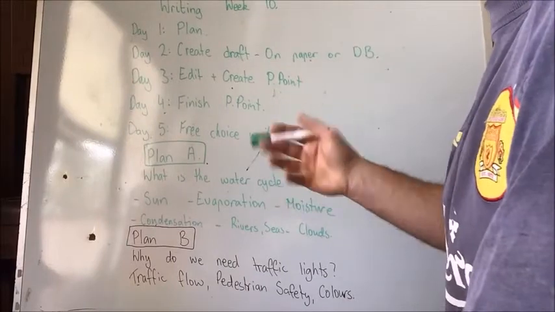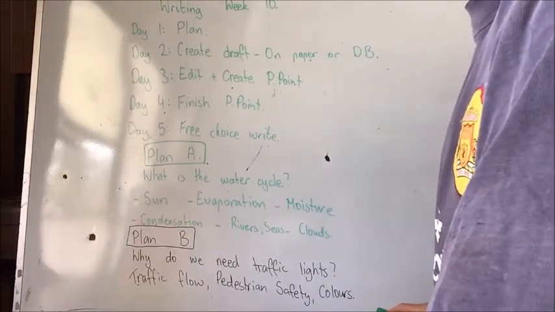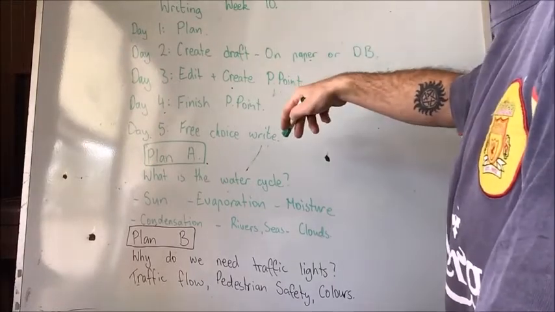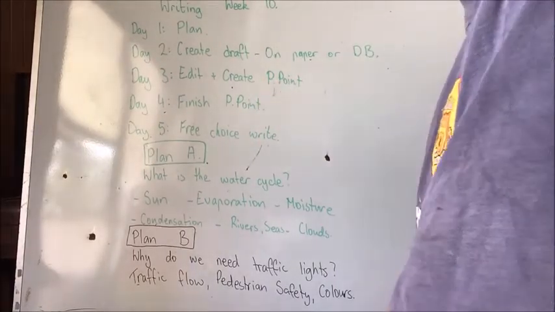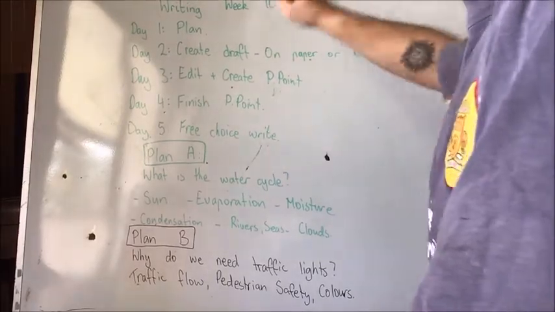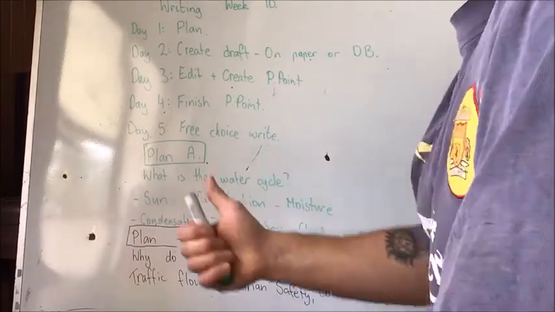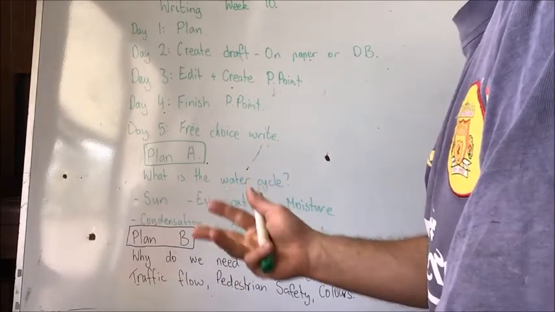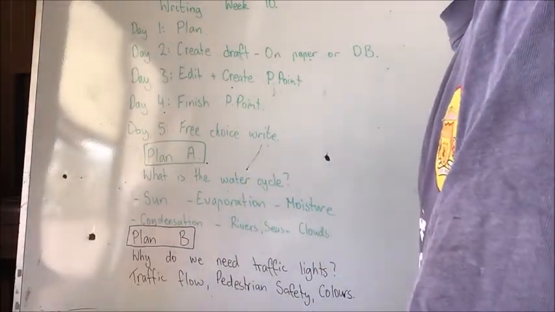Then I'm going to go, okay, yep, I'm happy with that. Edit it, and then create the PowerPoint. Once again, there'll be another video on that. And then you're going to finish off the PowerPoint on day 4. All right? So the first 4 days will be spent planning, drafting, editing, and finishing your explanation report.